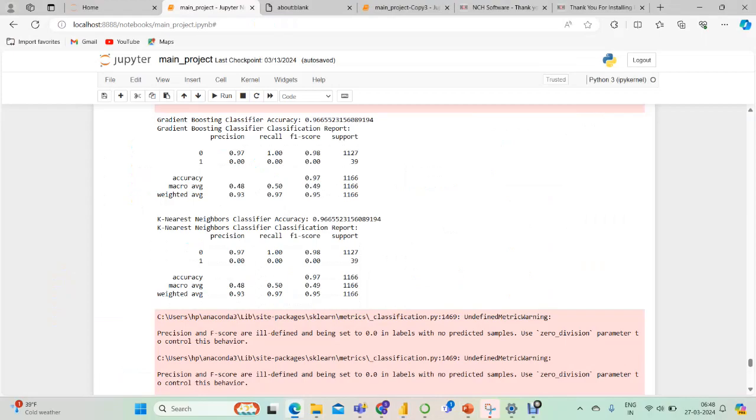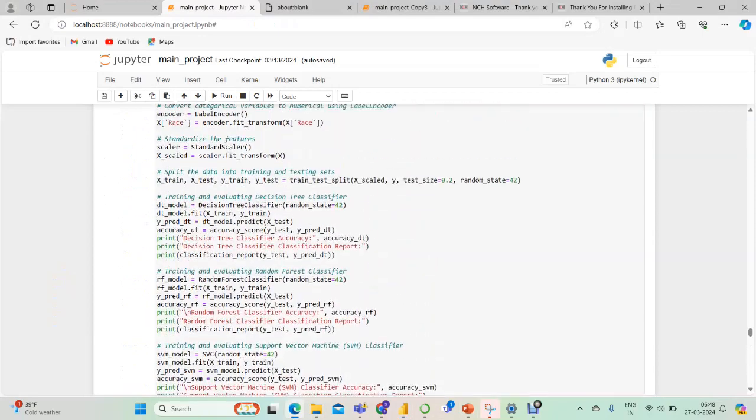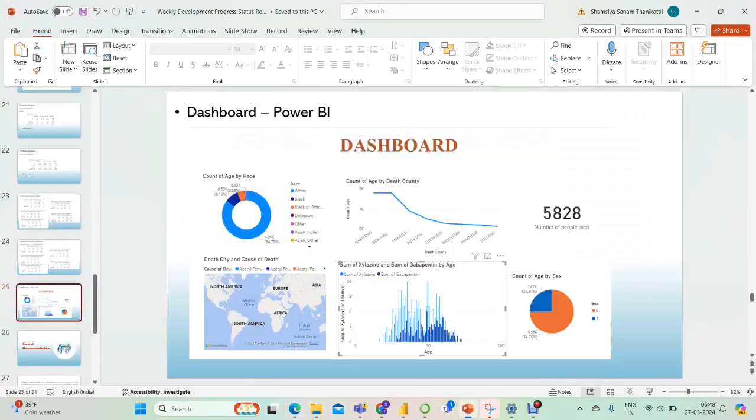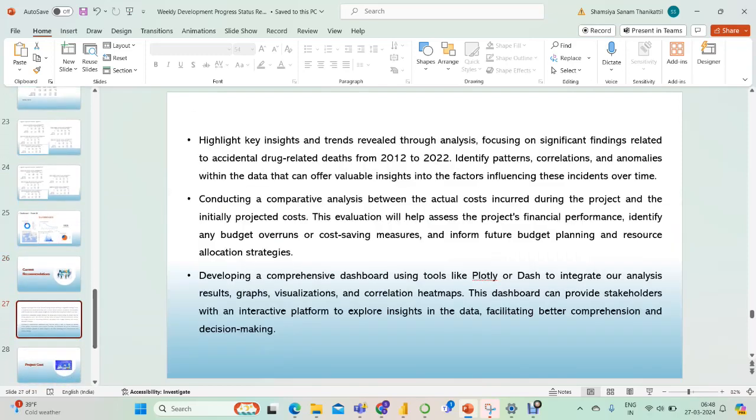So coming to current recommendations. We are talking about highlighting key insights and trends revealed through analysis, focusing on significant findings related to accidental drug-related deaths from 2012 to 22.